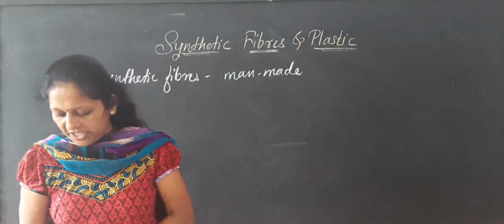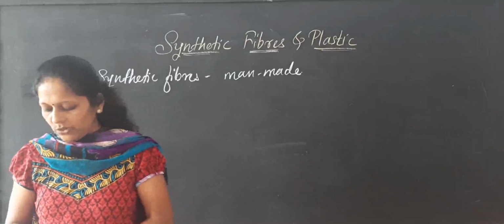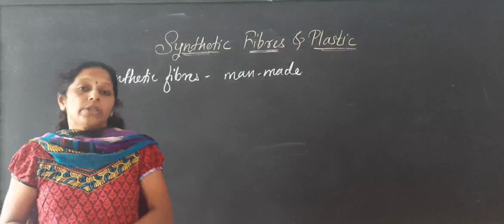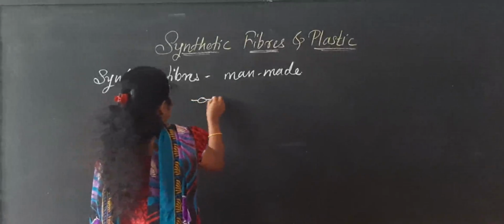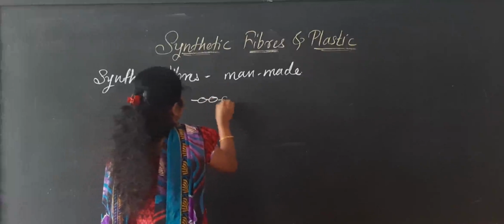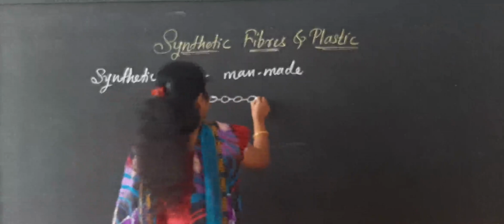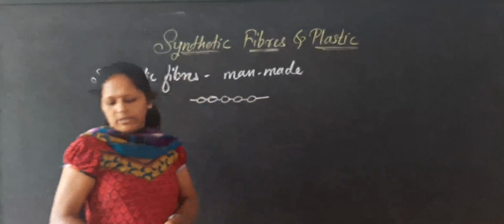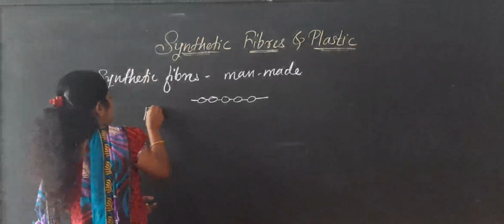A synthetic fiber is also a chain of small units joined together, and each small unit is actually a chemical substance. So synthetic fibers are formed as a long chain of chemical molecules joined one after another, and that is called a polymer.